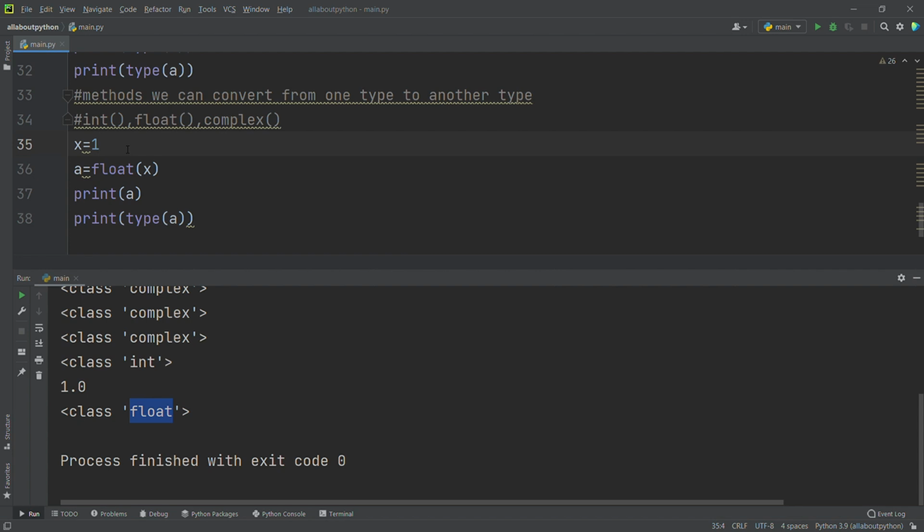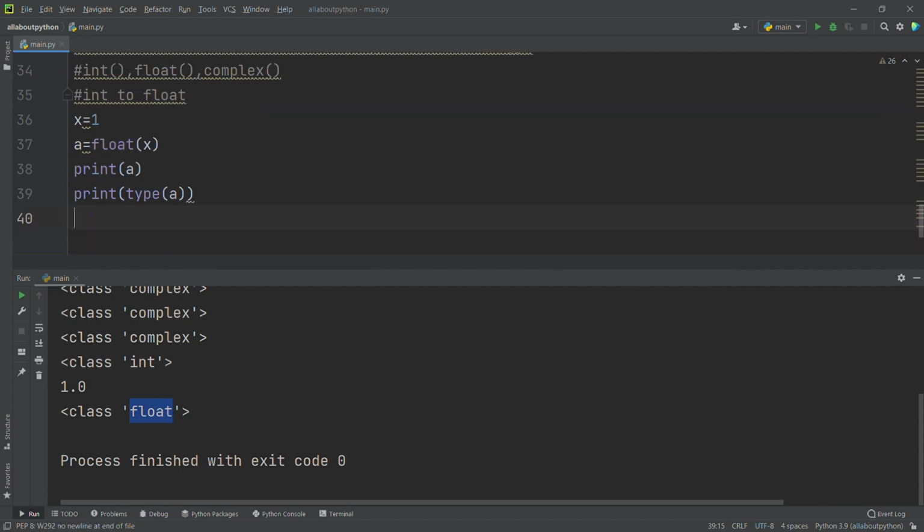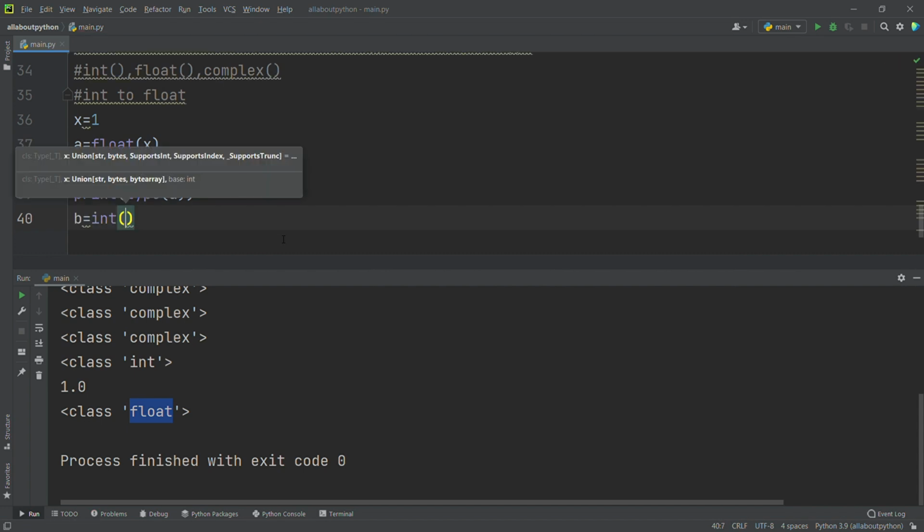What I had done here was convert from int into float, right? Okay, now we'll see how we can convert float to int. I will give b is equal to int of, in the same way as we had done before using float of x, I am going to give int of a.